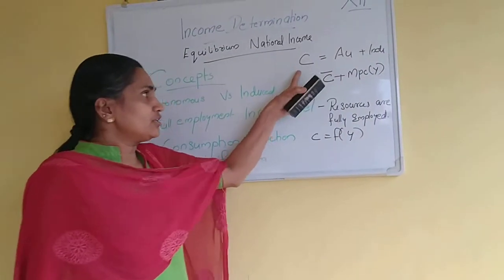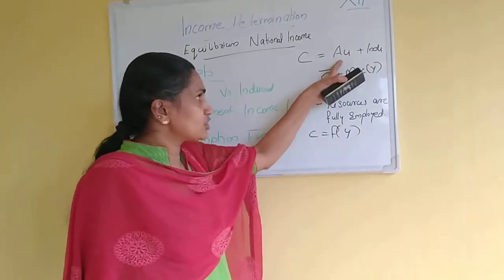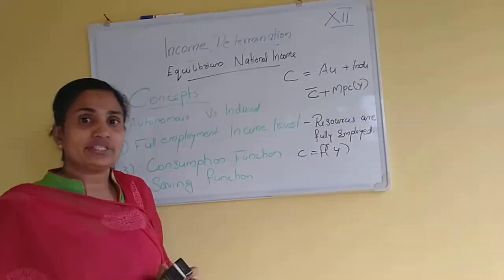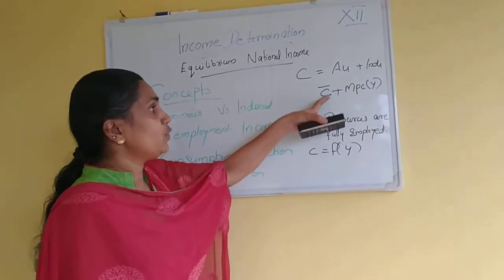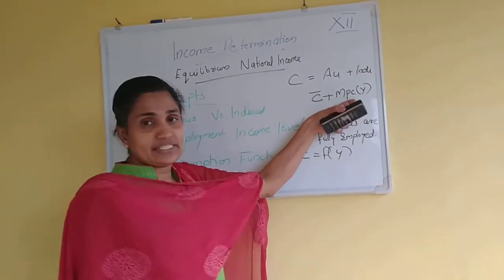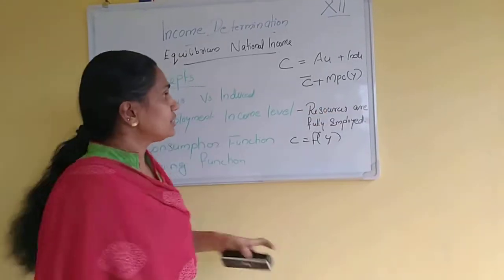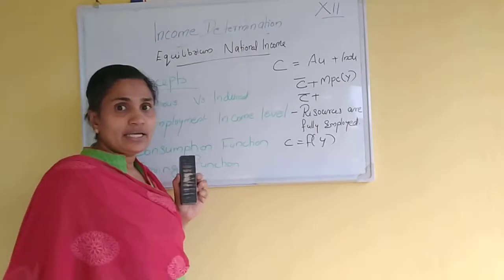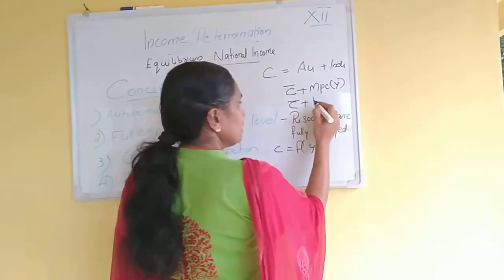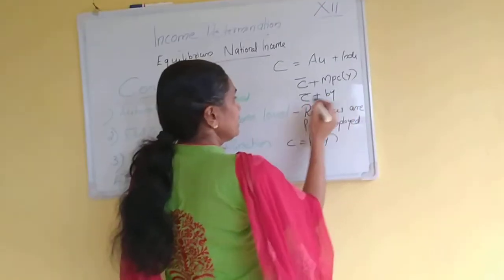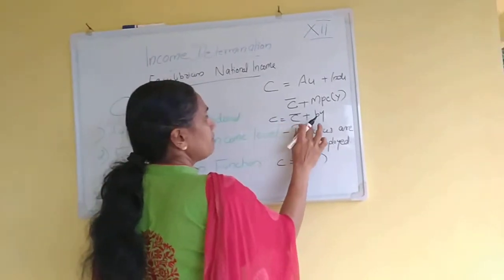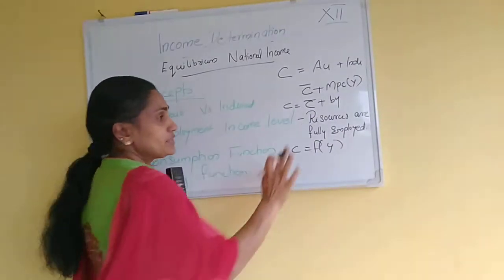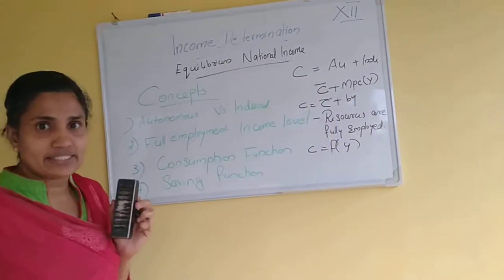So the consumption function includes the autonomous consumption and induced consumption. So what is the formula for calculating the consumption function? C is equal to C bar plus MPC into Y. MPC is denoted as b. So C is equal to C bar plus bY. What is b? MPC. Y is income. C bar is autonomous consumption.